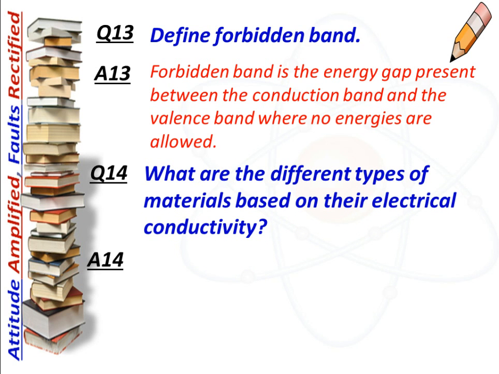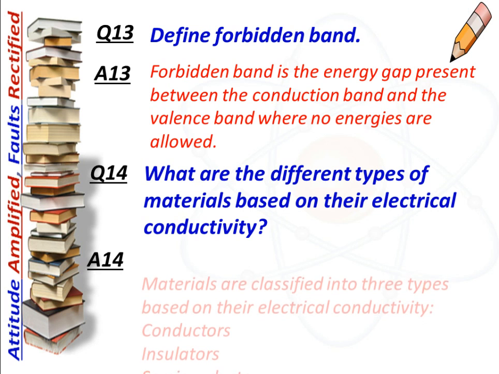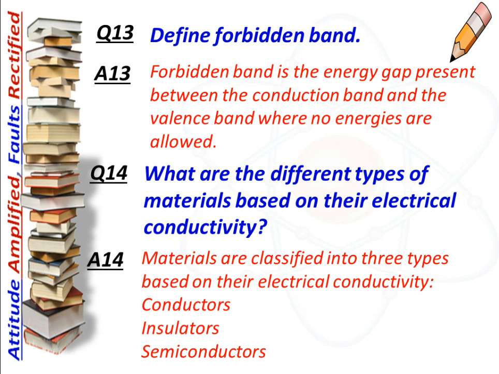Next question is, what are the different types of materials based on their electrical conductivity? And the answer is, materials are classified into three types based on their electrical conductivity. The first one is conductors, second is insulator, and third is semiconductor.